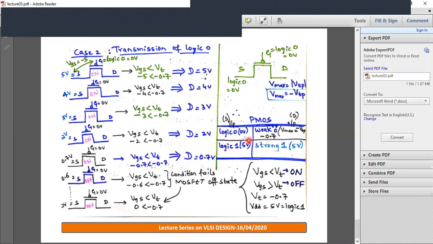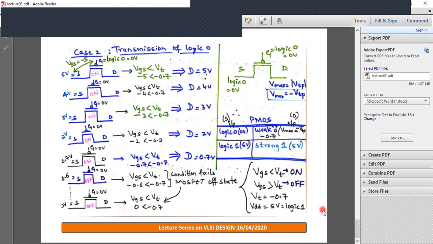But when you try to transfer logic 1 through PMOS, it can pass a complete 5 volt. So it passes strong 1. NMOS passes strong 0, PMOS passes strong 1. So both logic levels cannot be transferred by N and P alone. This is the drawback of pass transistor logic.